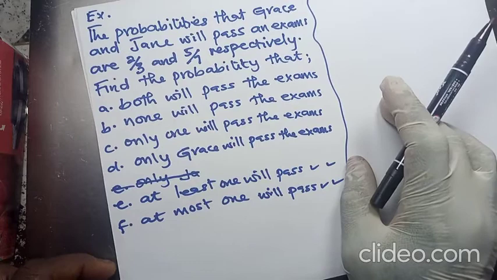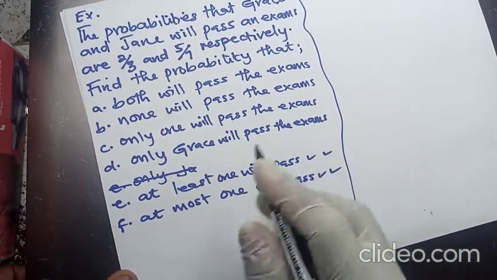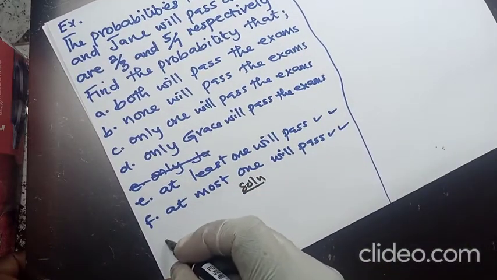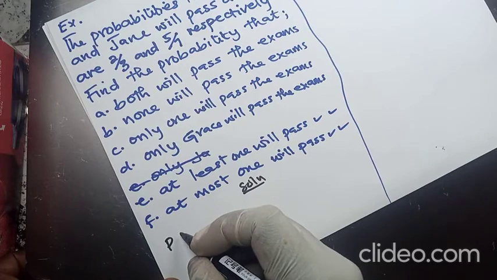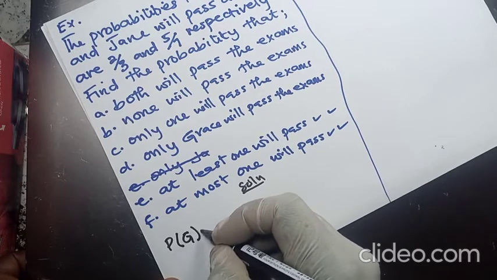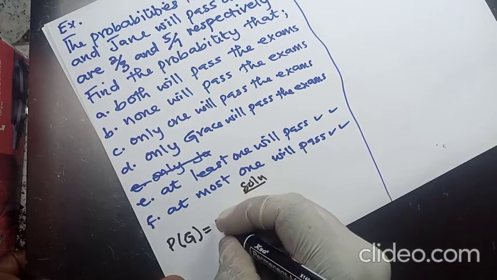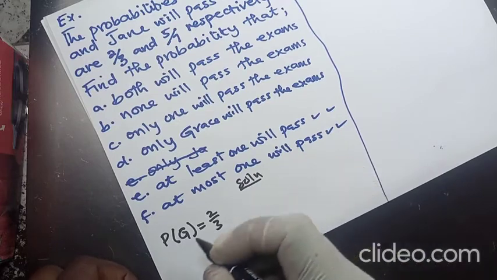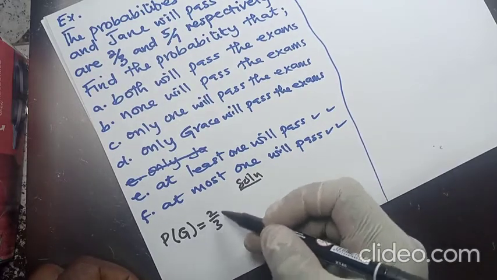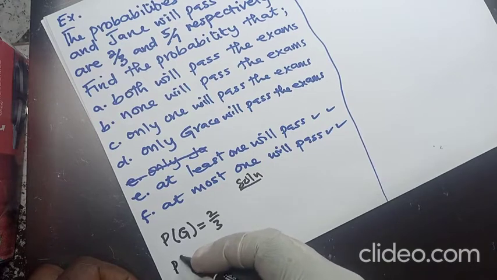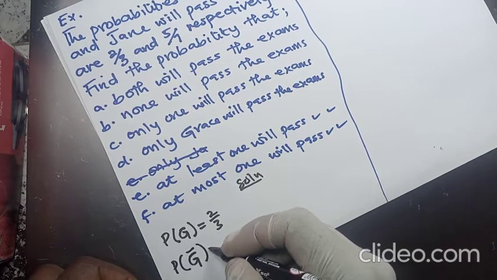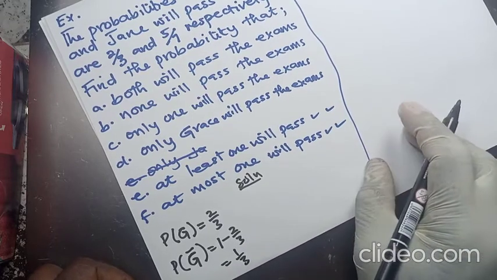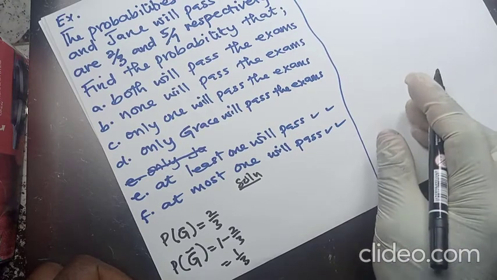So again, whenever you see this type of questions, please summarize your questions down. So I'll do this. The question is saying that the probability that Grace will pass an exam is what? 2 on 3. So I'm using G for Grace, then J for Jane. If the probability that Grace will pass an exam is 2 on 3, it means that the probability that Grace will not pass will be what? 1 minus 2 on 3, and that will give us what? 1 over 3. Always please try to do this before you start with the work.